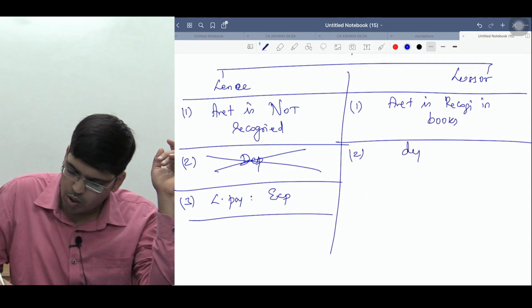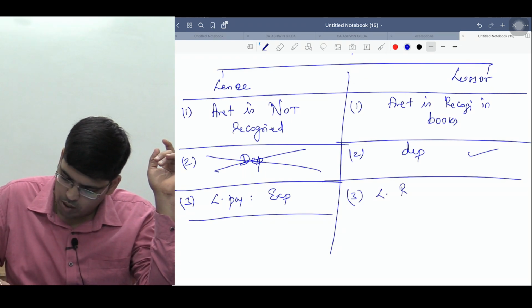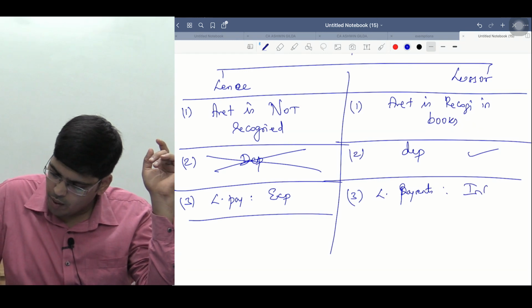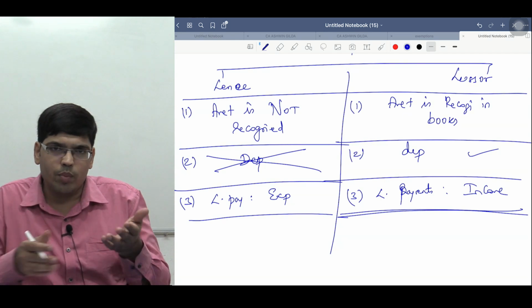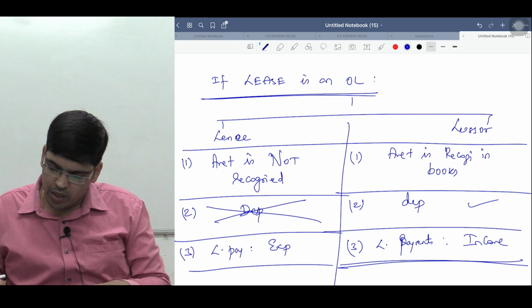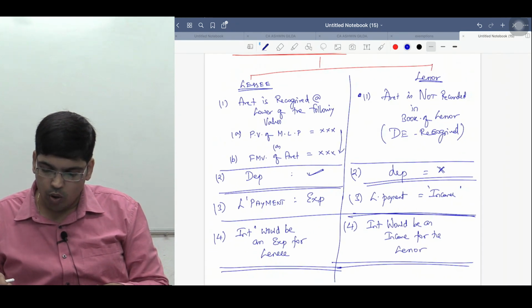He will be eligible to claim what, sir? Depreciation. Lease receipts would be an income. That's it, nothing more. He will regularly earn income. For him it's an expense, for him it's an income. So when the lease is classified as an operating lease, this is what will happen. But when the lease is classified as a finance lease, this is what will happen.